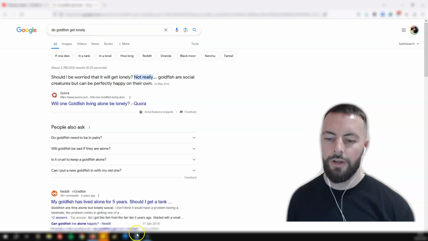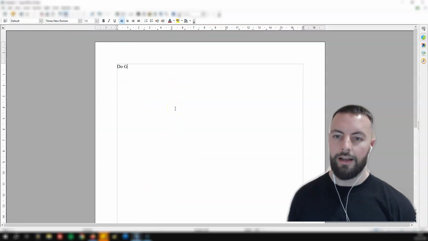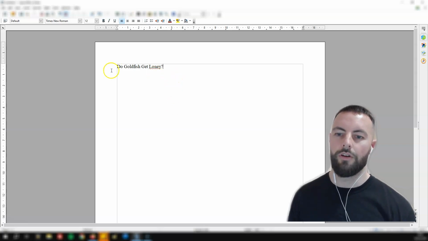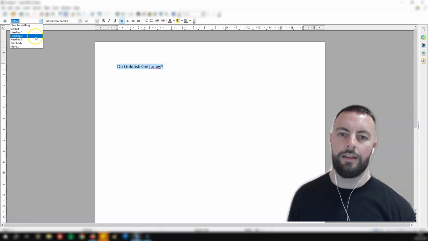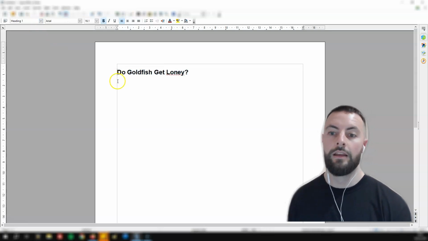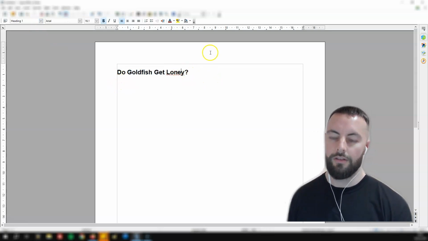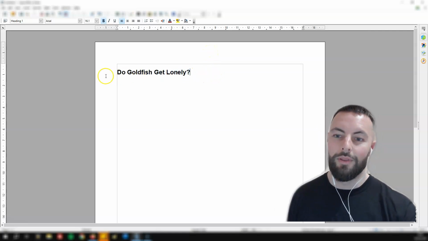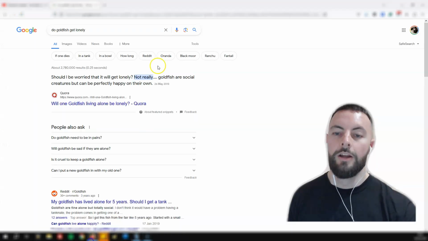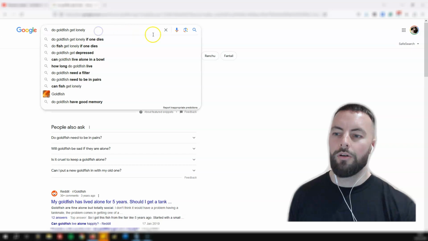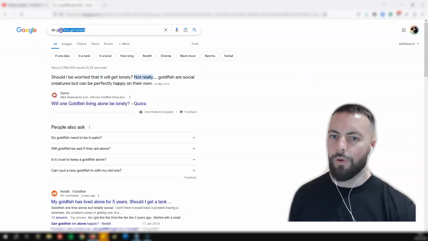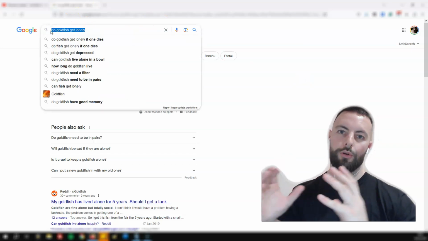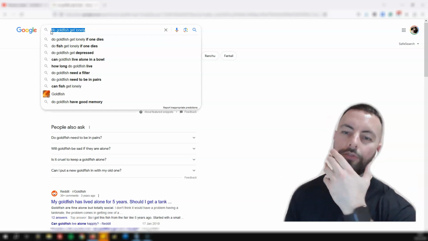So the first thing you're going to do is you'll grab that keyword and you'll create the title for your article. The title is obviously going to be an H1, and I'm just doing this in a Word document. Might help if I spell it correctly, so definitely do that. But that's going to be the title of our article. So this is our target keyword. The important thing here is you want to get that as close to the front of the title as possible.